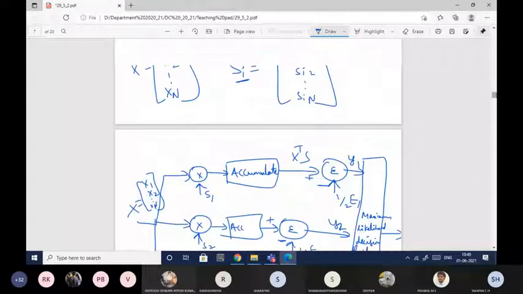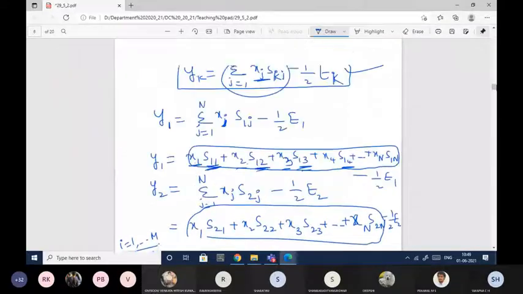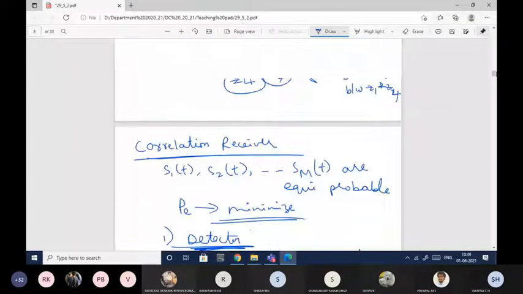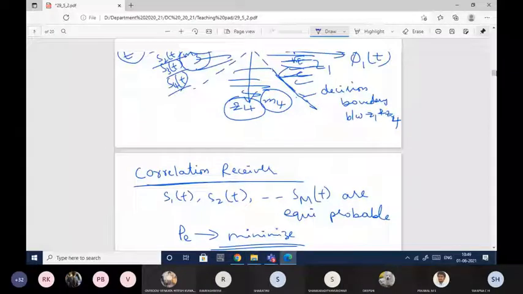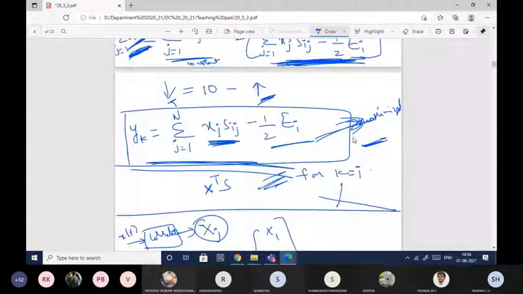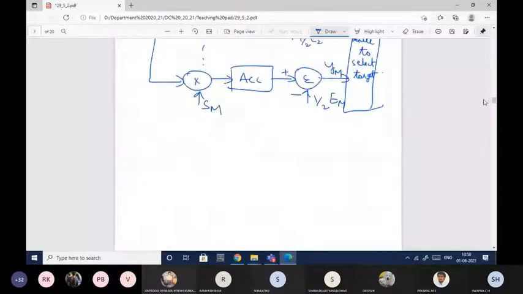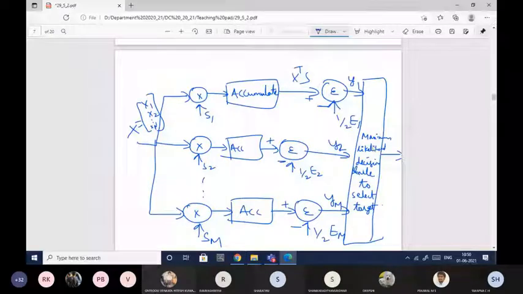As I've already mentioned, this equation should be maximized. Based on this maximum value, we will decide which bit is transmitted. So what this maximum likelihood decision rule will do, it will take all the values y1, y2, so on, ym, and it will give the estimate m cap.